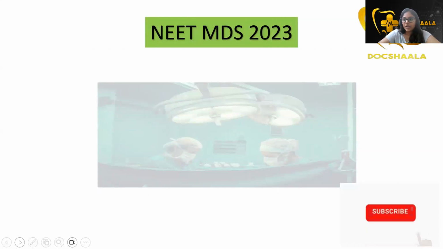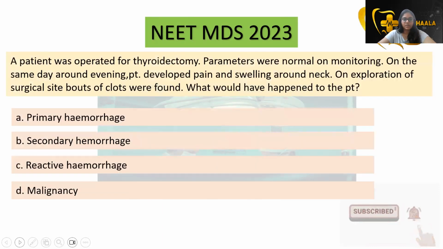The question asked in the previous exam was a case-based question. A patient was operated for thyroidectomy, that is, near the thyroid gland. Parameters were normal on monitoring. On the same day around evening, the patient developed pain and swelling around the neck. On exploration of the surgical site, bouts of clots were found.